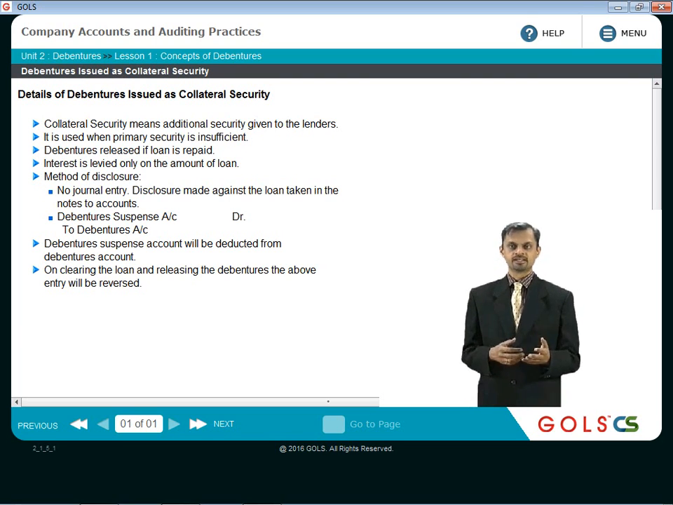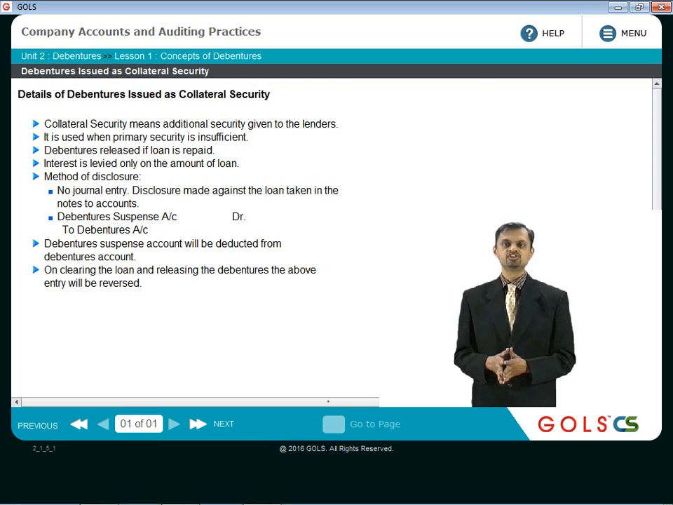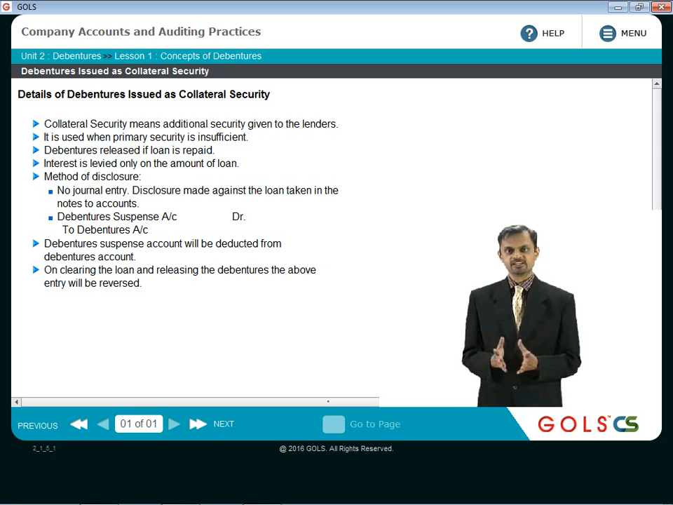So then one effect is obviously the debentures account will have to be credited. So to X% debentures account. Now the debit cannot be to bank account because the company is not receiving any money by way of issue of debentures in this case. So that is why temporarily you will debit an account called debenture suspense account. So the entry is debenture suspense account debit to X% debentures account.